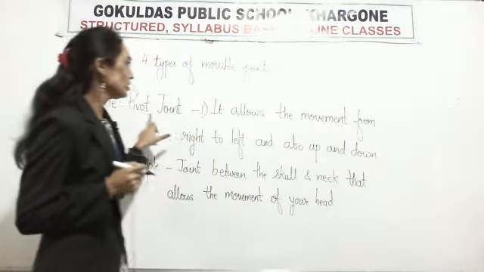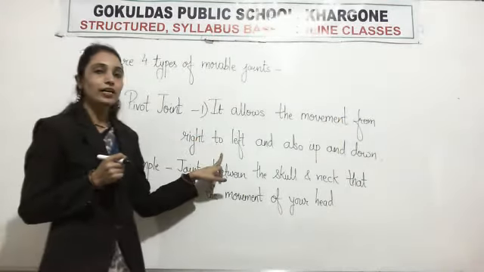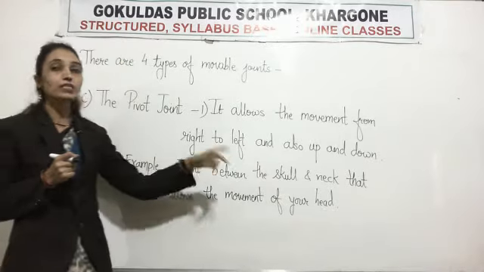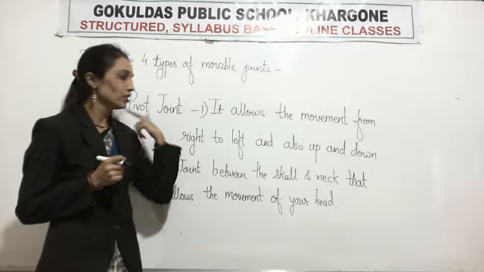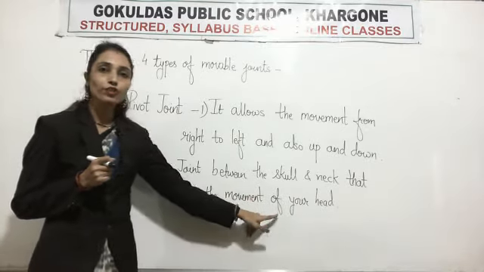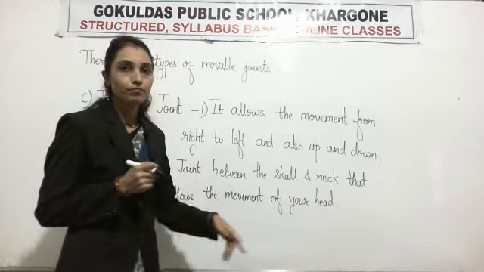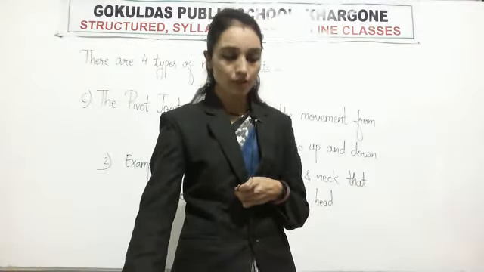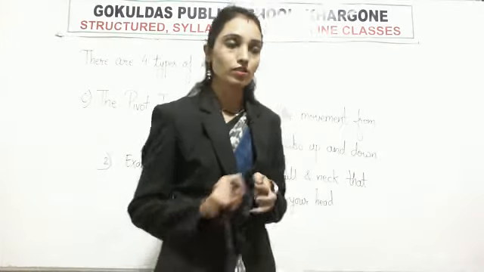So pivot joint allows the movement from right to left and also up and down, and joint between the skull and neck, that allows the movement of your head. Means our head moves sideways, upwards and downwards.